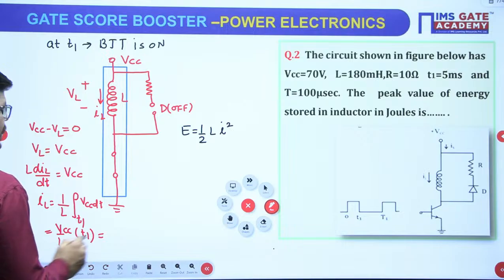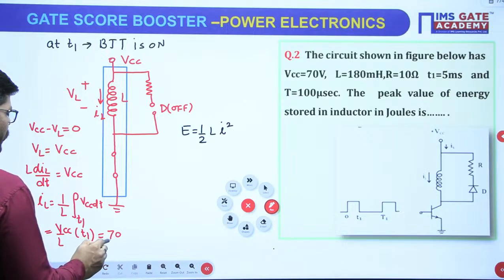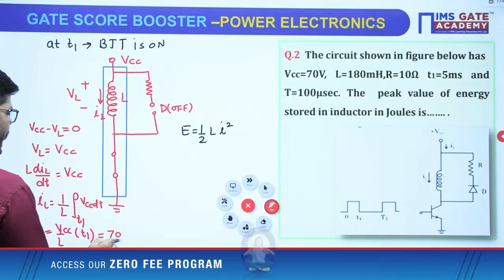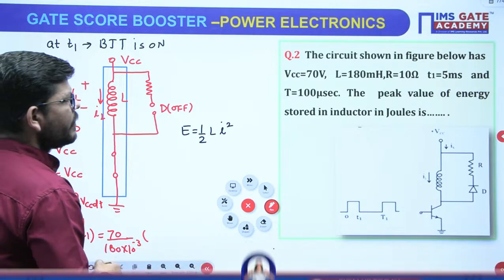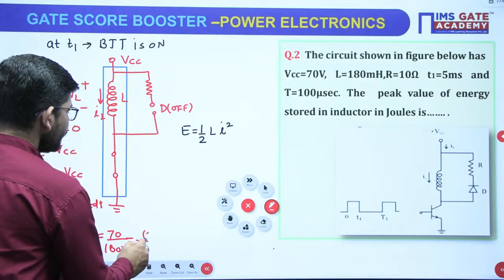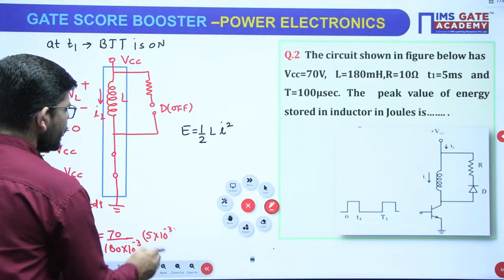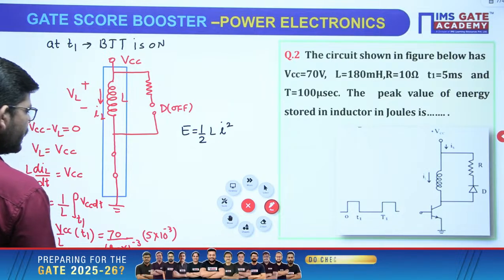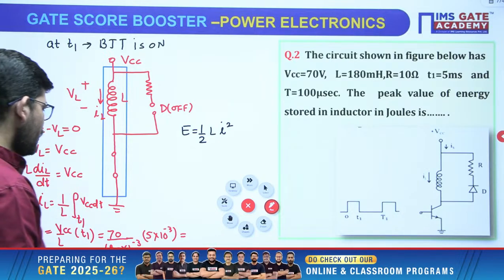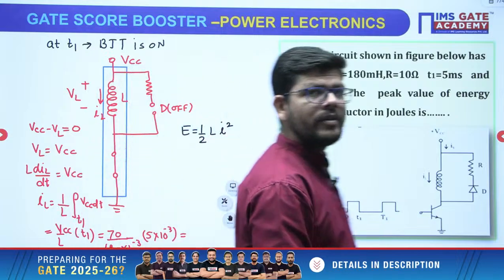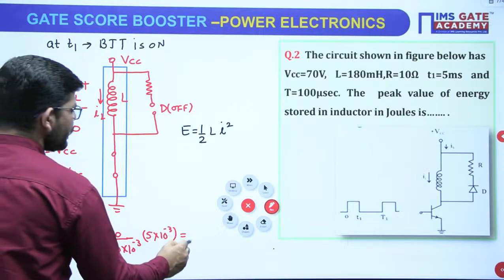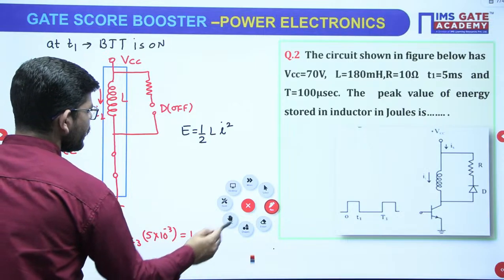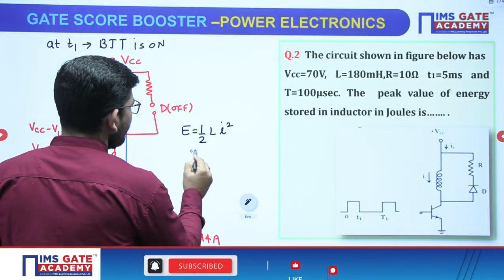Now how much is VCC? 70. And how much is L? The L value is given as 180 millihenry. And how much is T? T1 is given as 5 milliseconds, right? So from here, once you calculate this IL, how much is it going to come? How much will be the value of IL? The IL value will be 1.94 amperes, right?